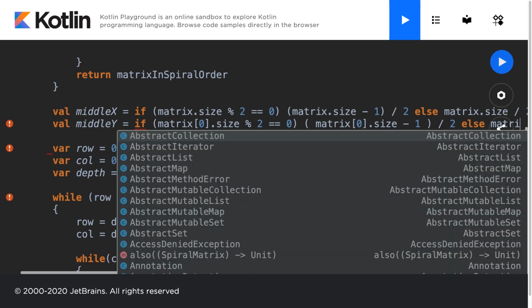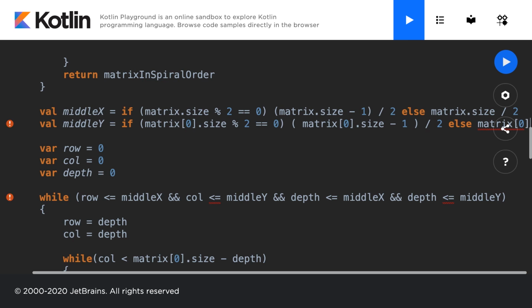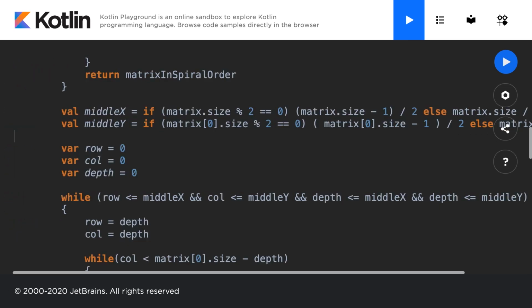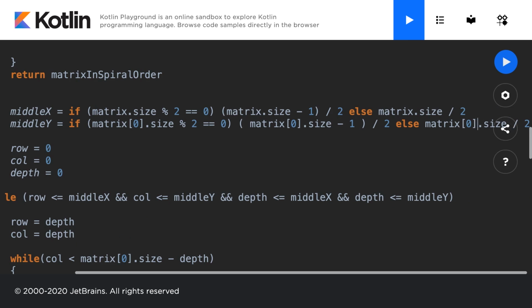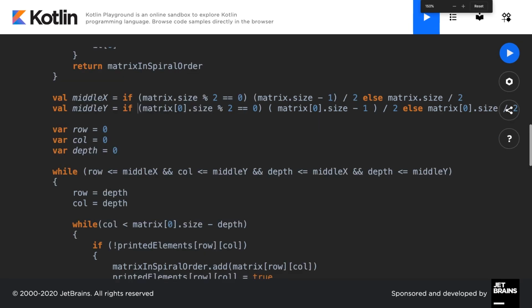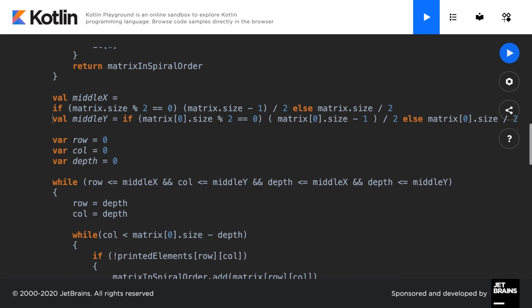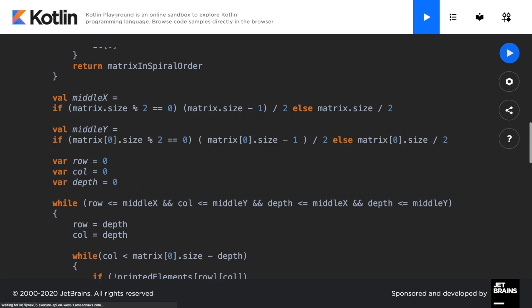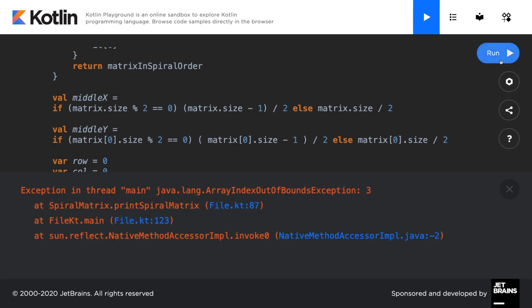If we cannot put in the required value, we'll just put in the matrix.size divided by 2. Now that will only be if we don't have an even number of columns. So I'm just going to zoom out so you can see it and just make sure it matches this exactly. I'll just add a space. That way you can see exactly what we have here. There you go. Okay, so let's go ahead and hit run now and test this out.